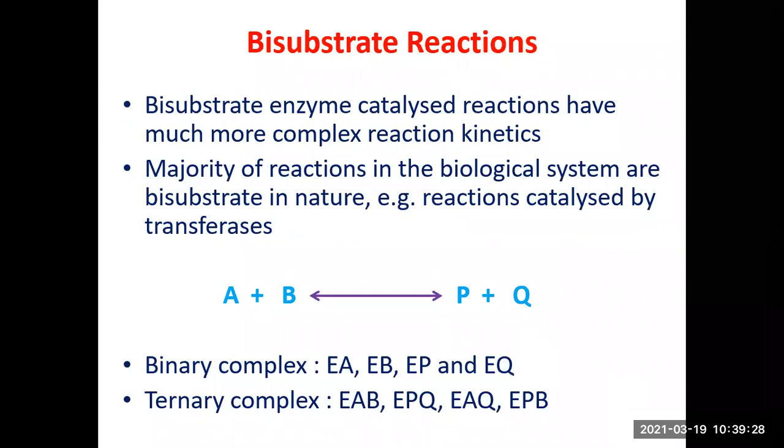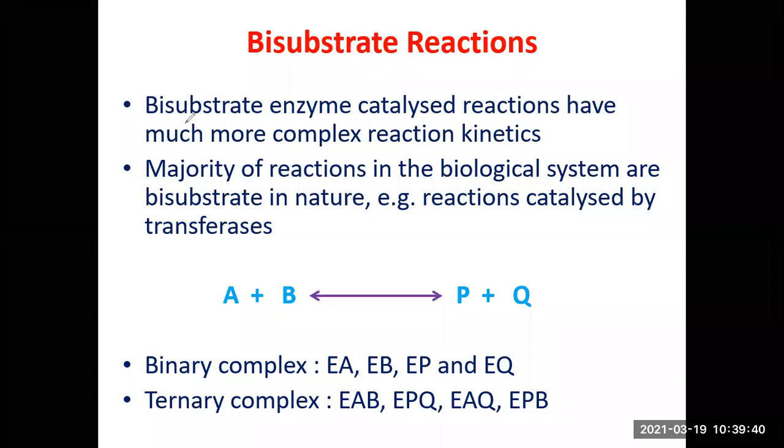Now, bisubstrate reactions: the majority of biochemical reactions in living systems are bisubstrate reactions. Inherently, their kinetics, the kinetics of bisubstrate enzyme catalyzed reactions, are much more complex. We have understood the reaction kinetics and derived the Michaelis-Menten equation, taking the example of a one substrate enzyme catalyzed reaction, for the sake of simplicity and easy understanding. But as I told you in that lecture also, the majority of biochemical reactions in living systems are bisubstrate, and their kinetics are very complex.